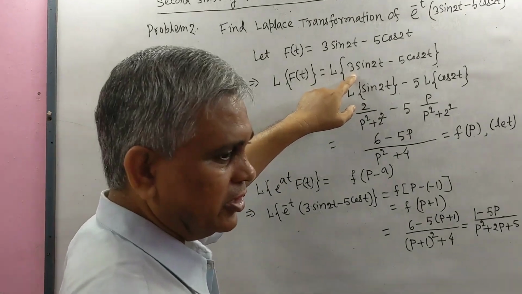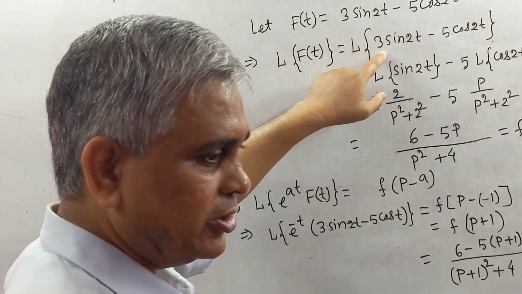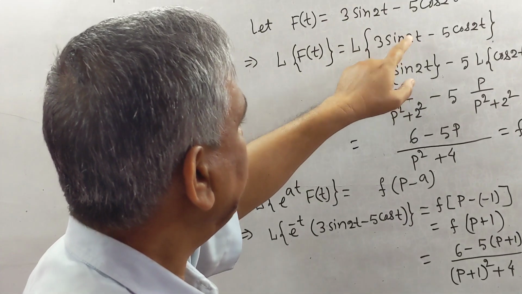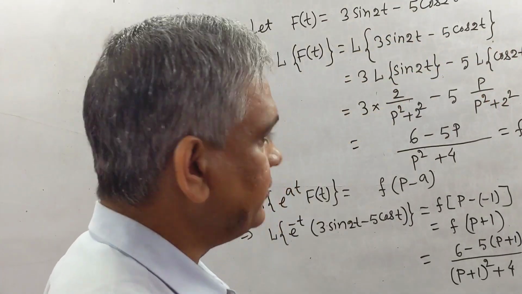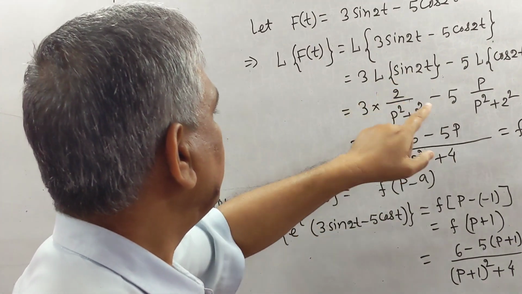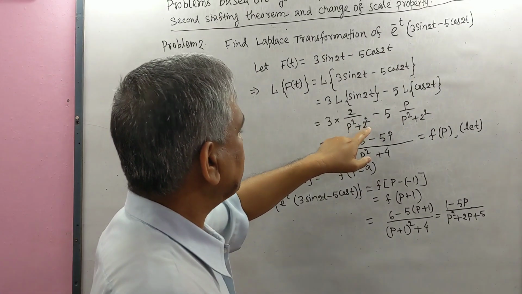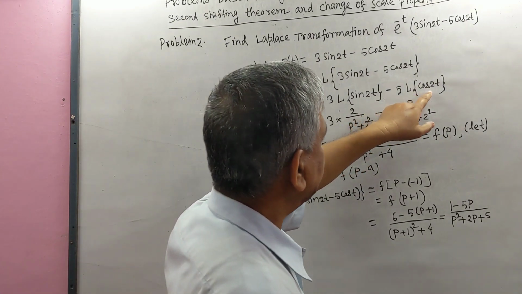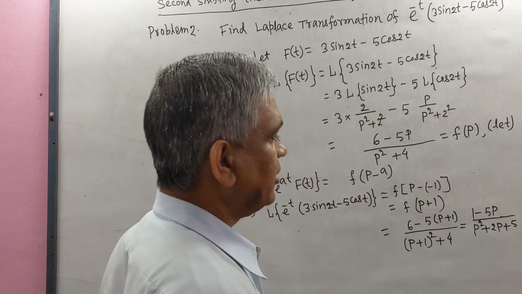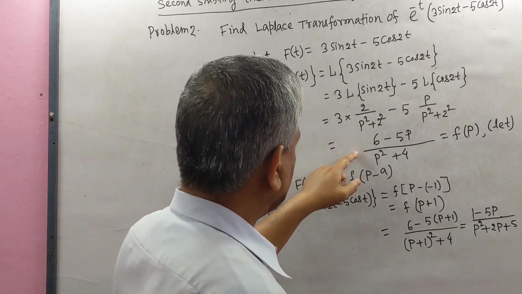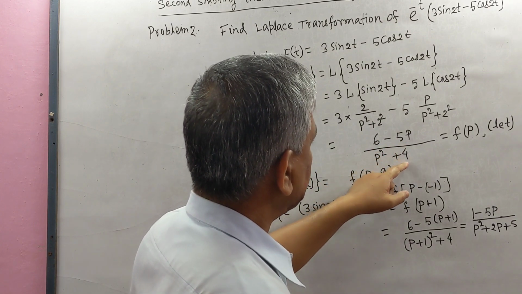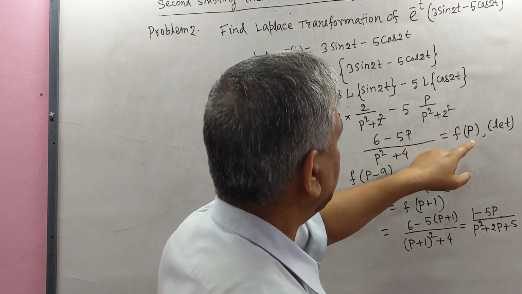Since Laplace transformation is a linear transformation, we may write 3L{sin 2t} minus 5L{cos 2t}. Laplace transformation of sin 2t equals 2 by p square plus 2 square. Laplace transformation of cos 2t equals p by p square plus 2 square. By calculating, (6 minus 5p) by (p square plus 4). Let this be small f(p).